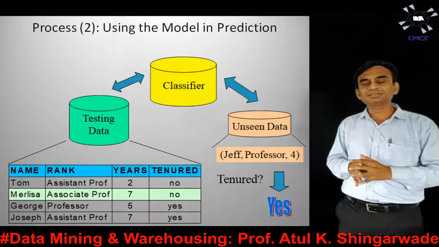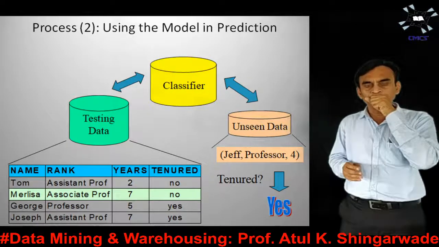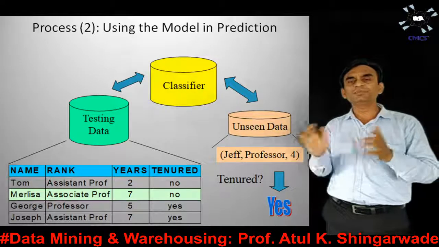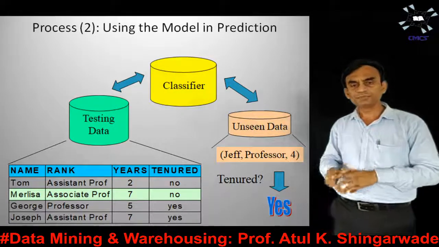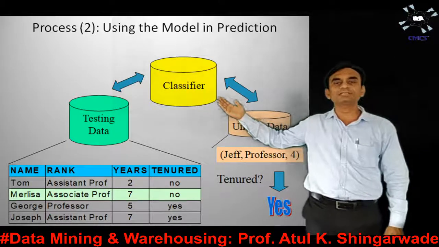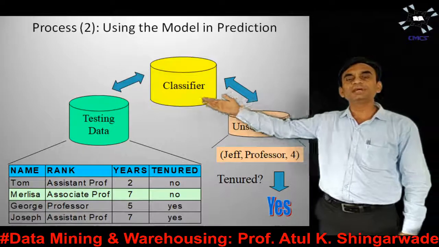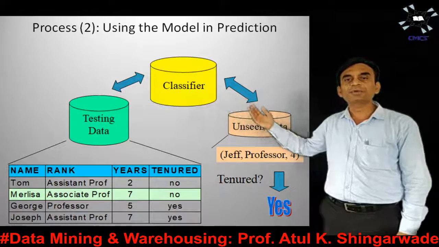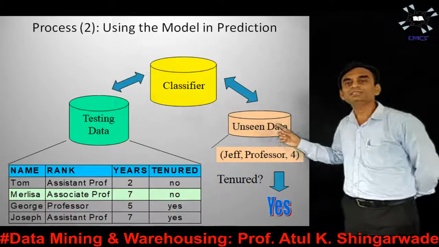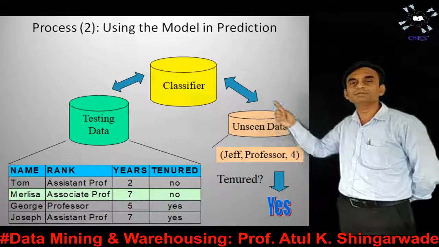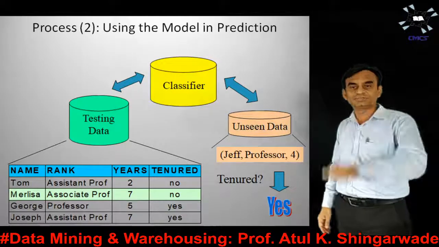So I will suggest here that the training and testing data sets should have nearly similar data. The test data is given to the classifier. Classifier means the classifier that we have built in the last stage. From that classifier, the unseen data items will be processed.